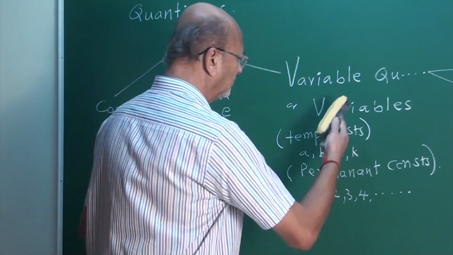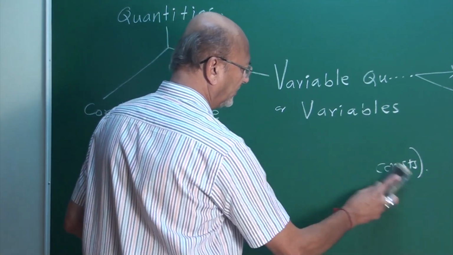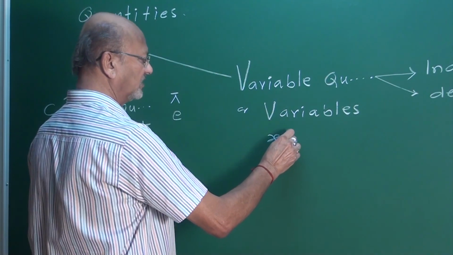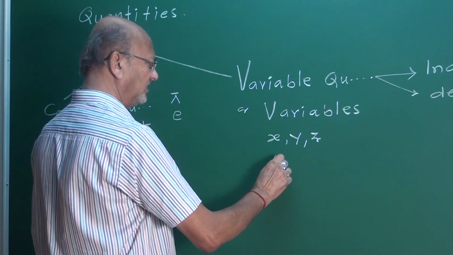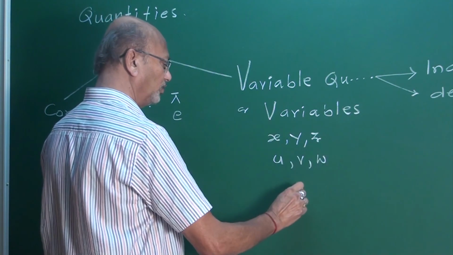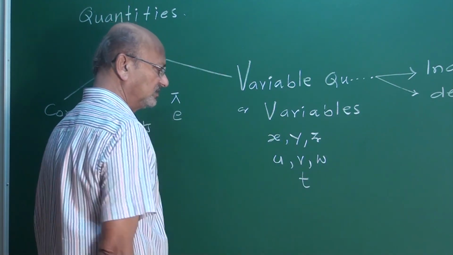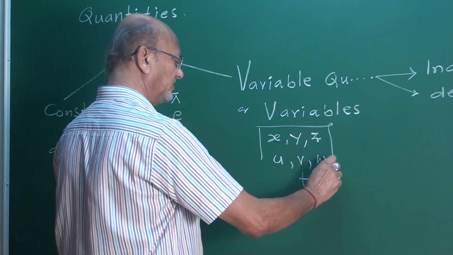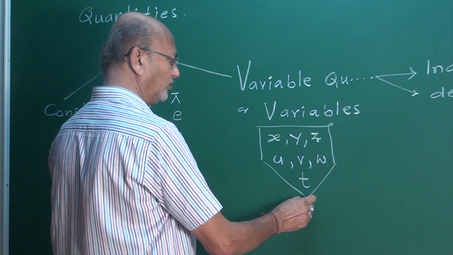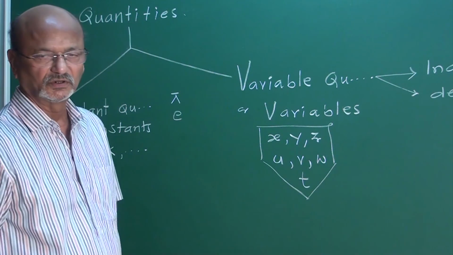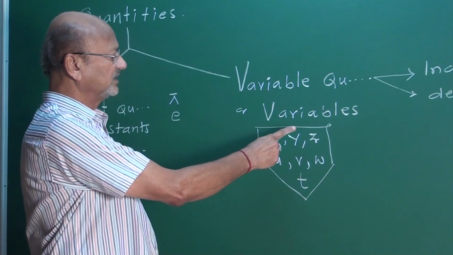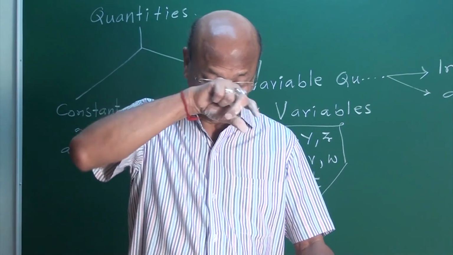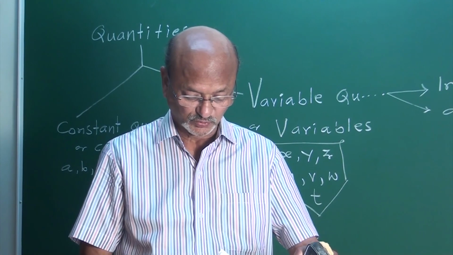In case of variables, we use these letters: X, Y, Z, U, V, W, and T. These are the main 7 letters we use to denote variables. Yes, my friends.